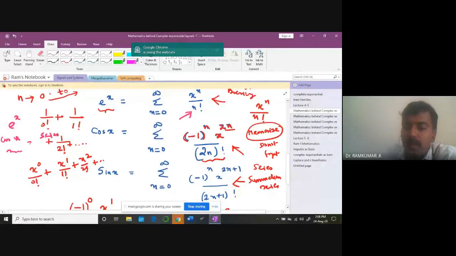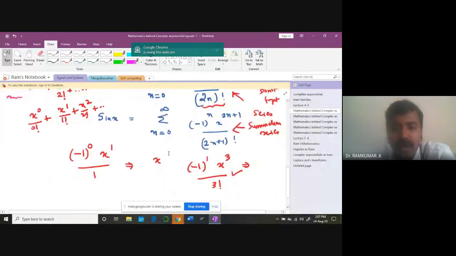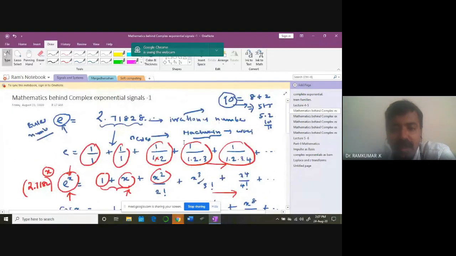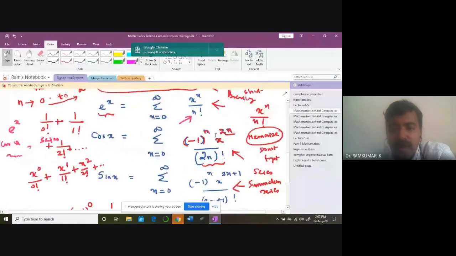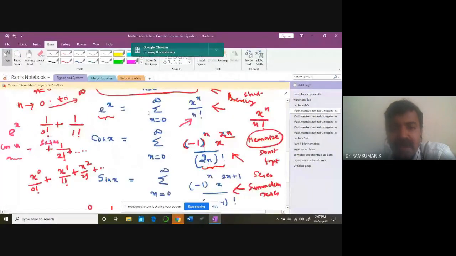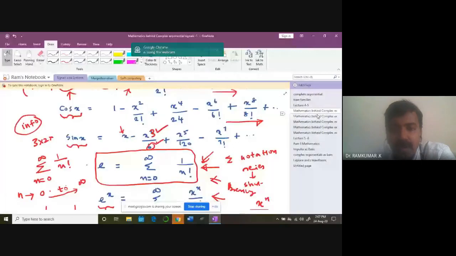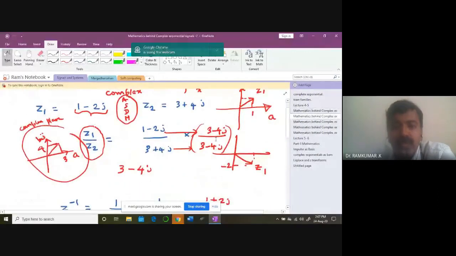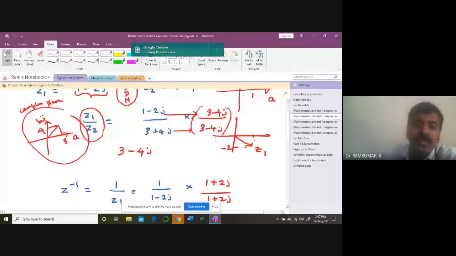I hope you can recall them. We'll go through these notes again and refer to some good mathematical books to gain more clarity. This part is important. Then we also discussed the importance of complex numbers, which play a role in signals and DSP as well as control systems.